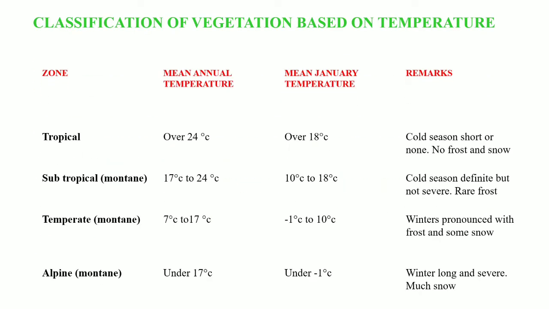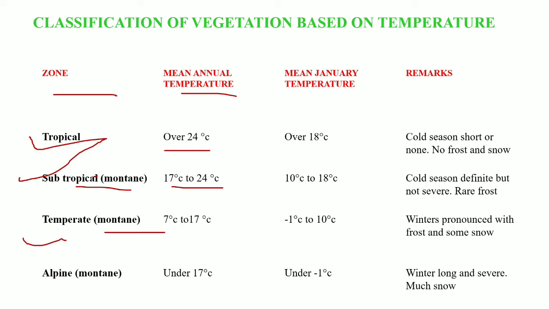Next we have the classification of the vegetation based on the temperature. Here the various zones are given, that is the tropical, subtropical, temperate and alpine zones. And here is the mean annual temperature: the tropical region will have 24 degrees Celsius mean annual temperature, subtropical mountain zones will have 17 to 24 degrees Celsius, the temperate mountain zones will have 7 to 17 degrees Celsius, and the alpine or the mountain zones will have a mean annual temperature that is less than 17 degrees Celsius.